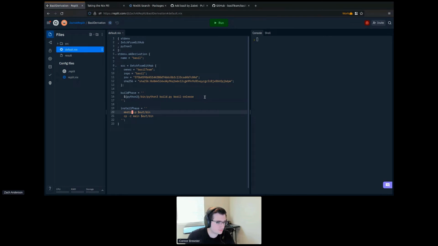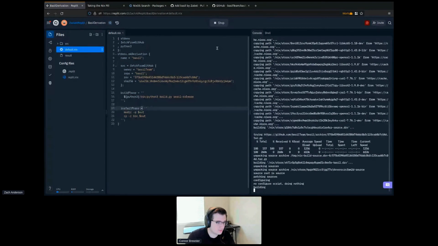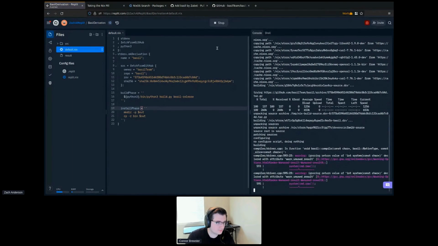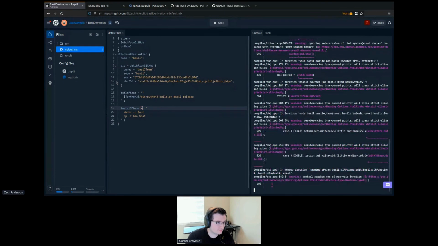And that'll give us a binary or a bin directory in our build directory. So then we just need to copy that to the output directory. So we'll go ahead and make our output directory and then copy the bin directory into the output directory. Now I can click run, and run is going to build this derivation. It's going to download the source code from GitHub. It's going to compile it with the compiler in the standard environment. And this is going to take a minute.